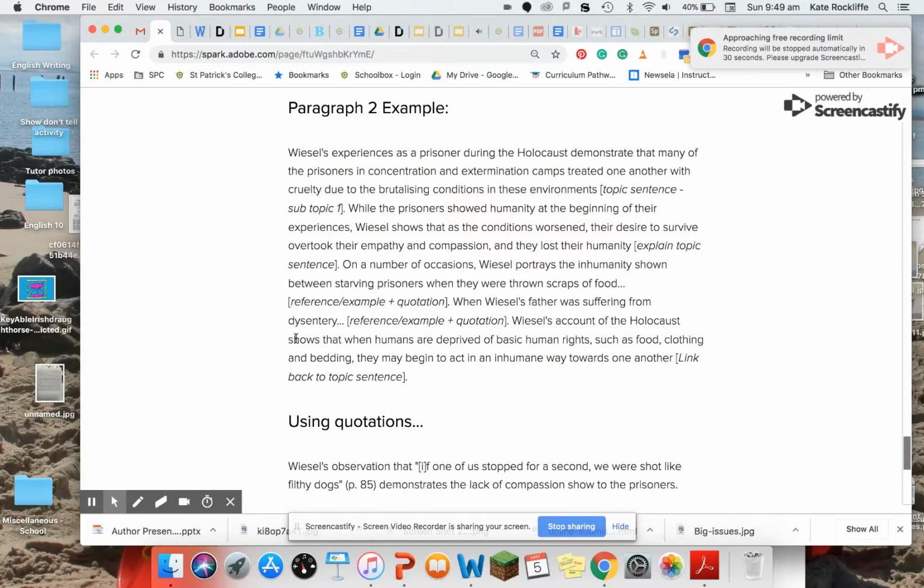Wiesel's account of the Holocaust shows that when humans are deprived of basic human rights, such as food, clothing, and bedding, they may begin to act in an inhumane way towards one another. So that's my linking back to the topic sentence paragraph. So I'm making a clear connection between the first sentence of the paragraph and the last sentence of the paragraph. And I'm sort of just going a little bit further with that last sentence to make some sort of conclusion based on the evidence that I've provided.